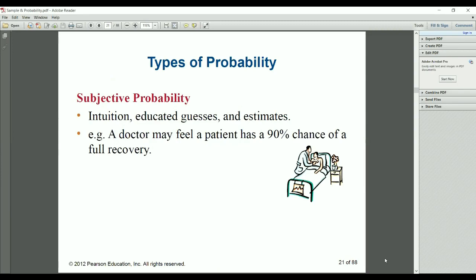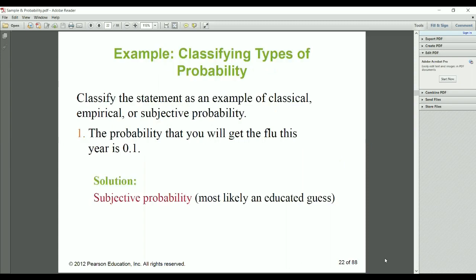So subjective probabilities are intuition, educated guesses, and estimates. Example: a doctor may feel a patient has a 90% chance of recovery. Looking at someone's health, they can just estimate whether that person is responding or not responding, and on that basis they estimate the chance of recovery. They do not do any calculation for that. That is why it is subjective probability.